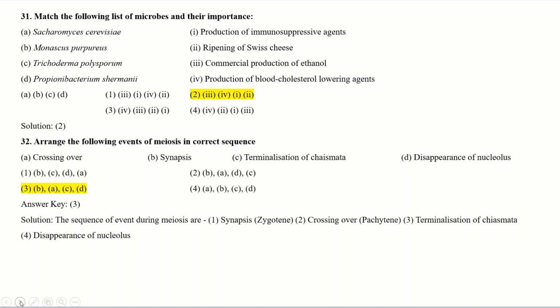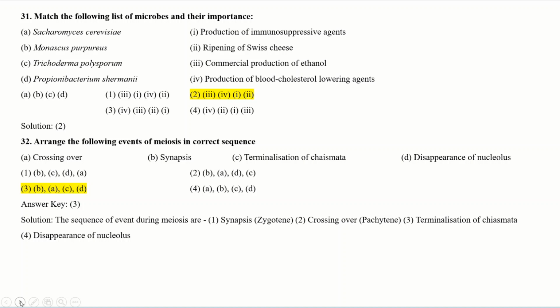Arrange the following events of meiosis in correct sequence. Your next question is to arrange the following events of meiosis in correct sequence, and the sequence is given here. First, A option, crossing over, then B, synapsis, C, terminalization of chiasmata, and D, disappearance of nucleolus. You have to arrange all these into the correct sequence. For this, you should know the meiosis: what happens in the meiosis, the different stages of the meiosis. So you can sequence it correctly.